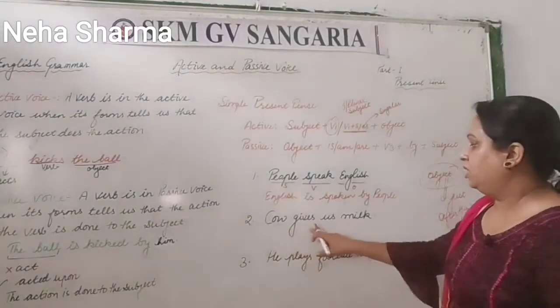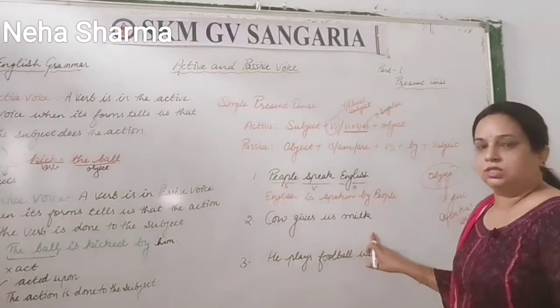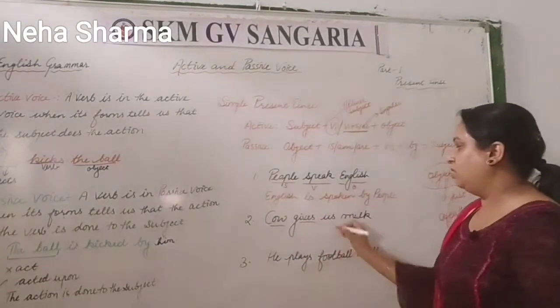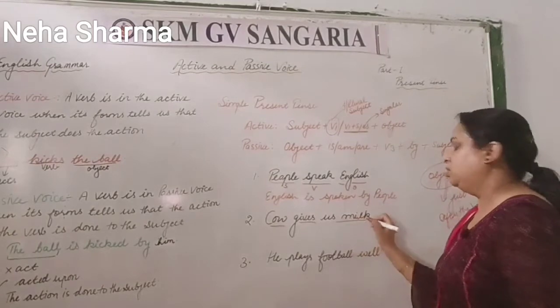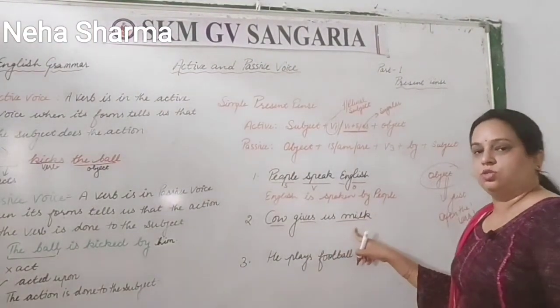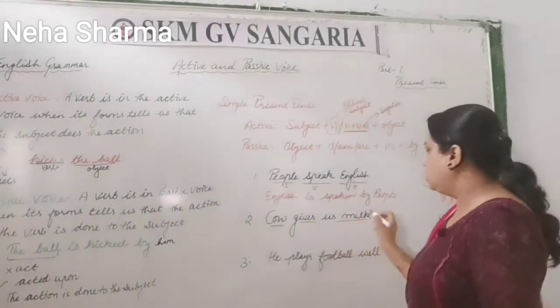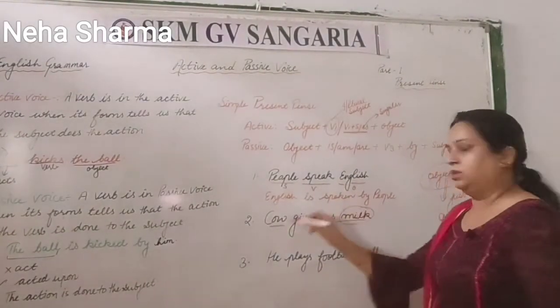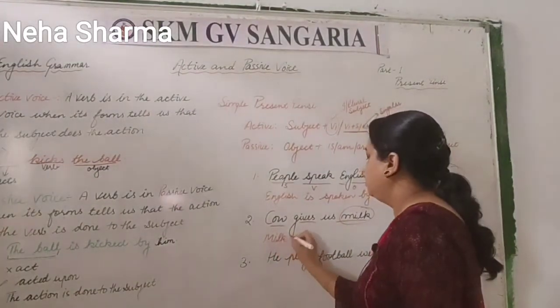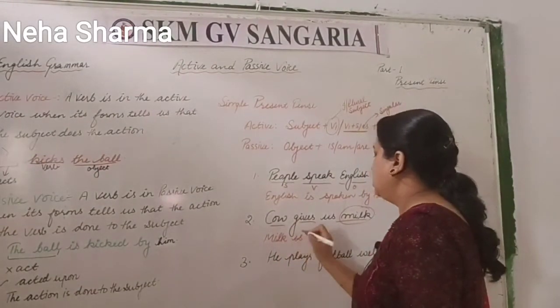Okay. Cow gives us milk. This is the second sentence. Cow is the subject. Gives is verb. Milk is object. Us is also an object, and milk is also an object, right? So what you will do, this milk you have to keep there. Milk is.